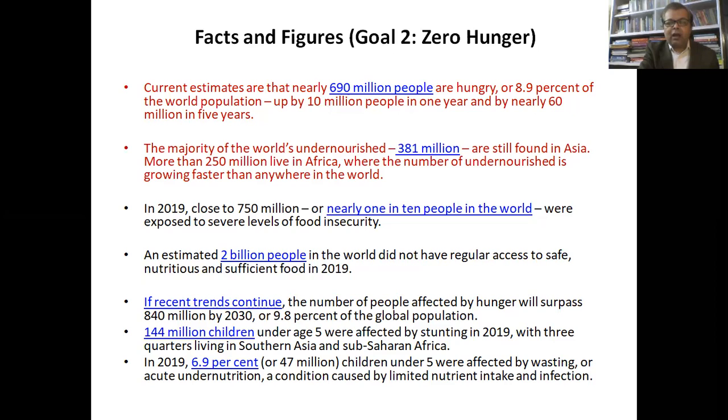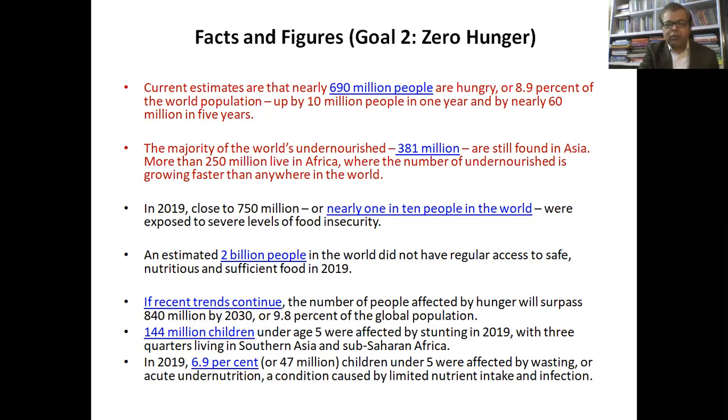Current estimates are that nearly 690 million people are hungry, or 8.9% of the world population, up by 10 million people in 1 year and by nearly 60 million in 5 years. So we are having a huge number of people who are hungry, and this number is unfortunately increasing.